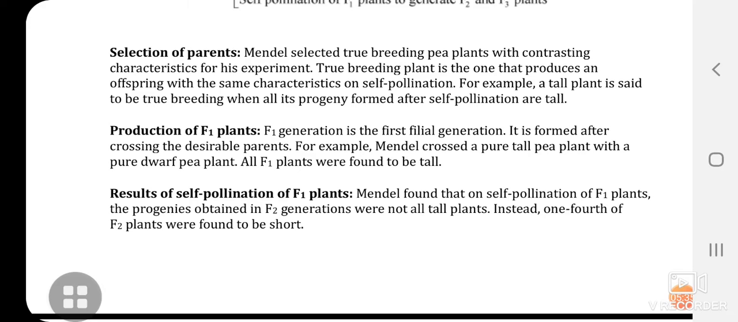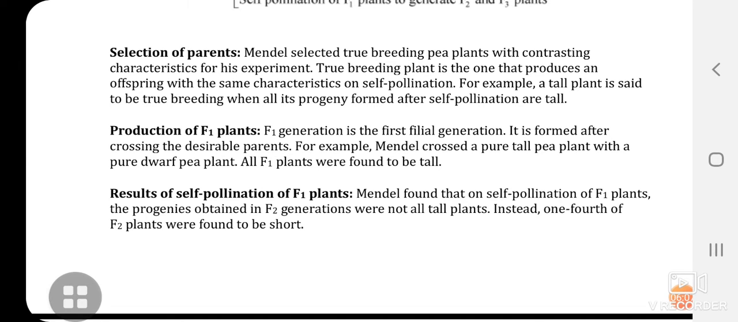Now coming to the selection of parents. Mendel selected true breeding pea plants with contrasting characteristics for his experiment. A true breeding plant is the one that produces offspring with the same characteristics on self-pollination. For example, a tall plant is said to be true breeding when all its progeny formed after self-pollination are tall. From here you know the meaning of true breeding.